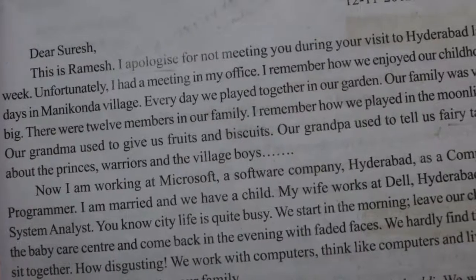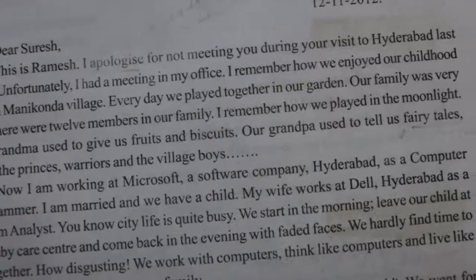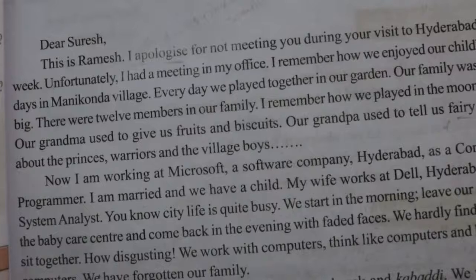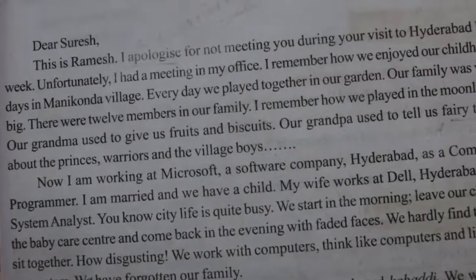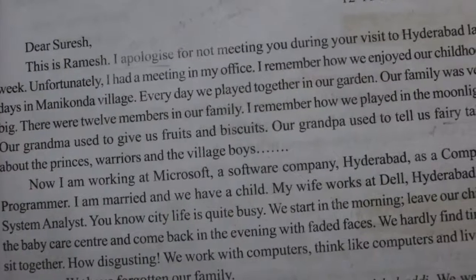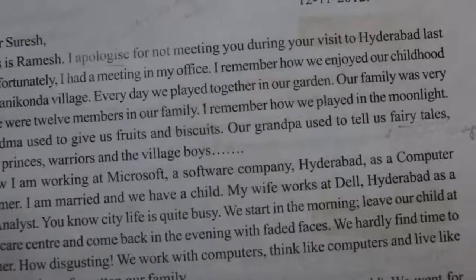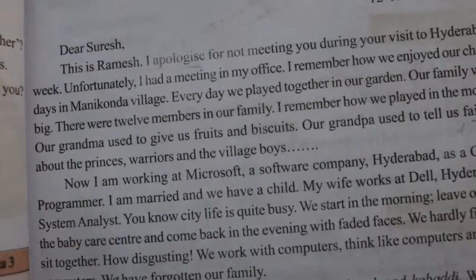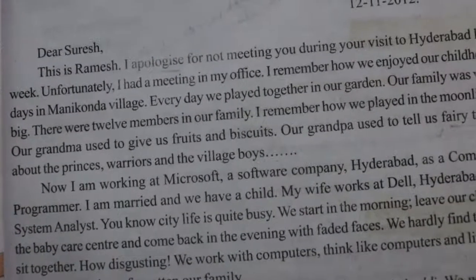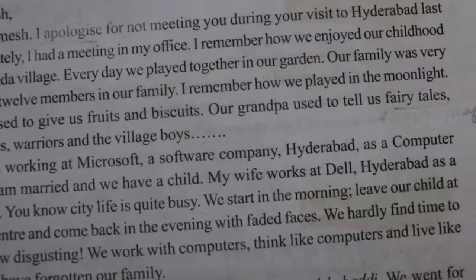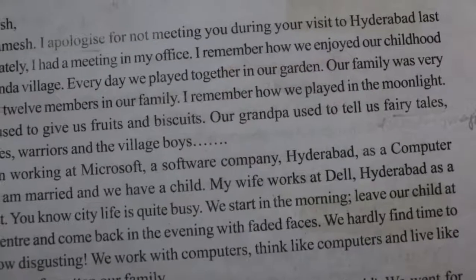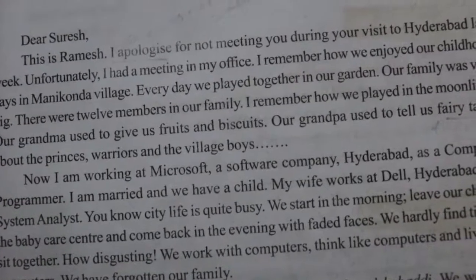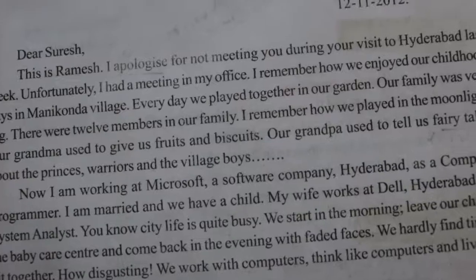Every day we played together in our garden. Our family was big. There were 12 members in our family. I remember we played in the moonlight. Our grandma used to give us fruits and biscuits. Our grandpa used to tell us fairy tales about the princess, warriors and the village boys.